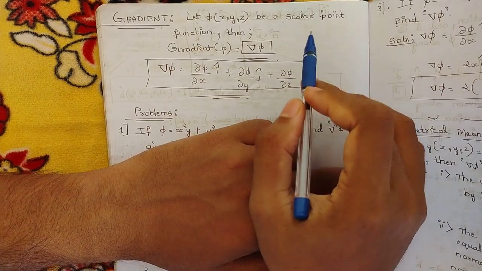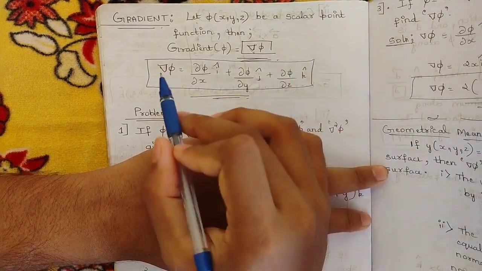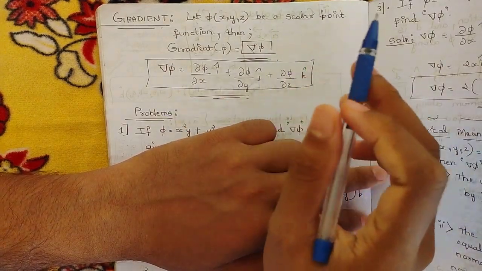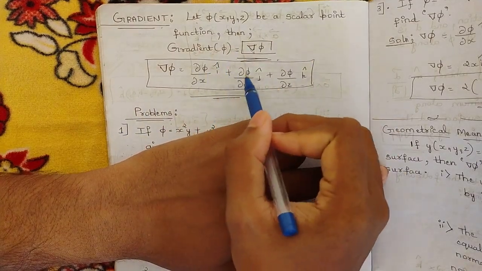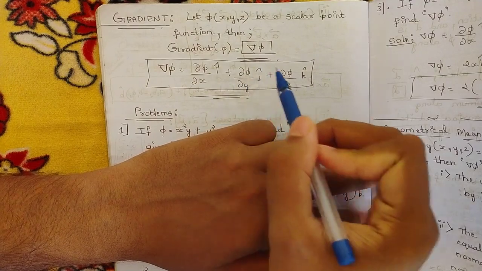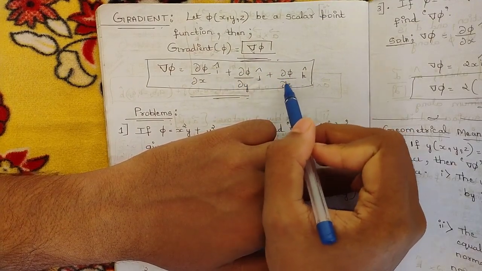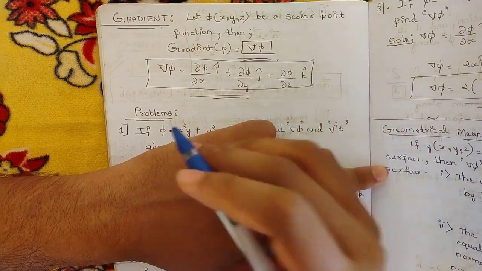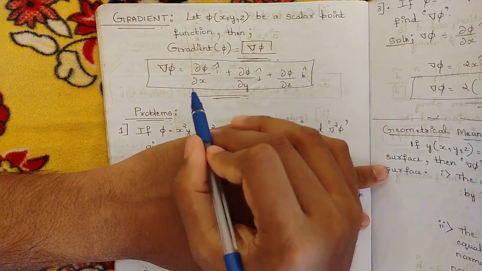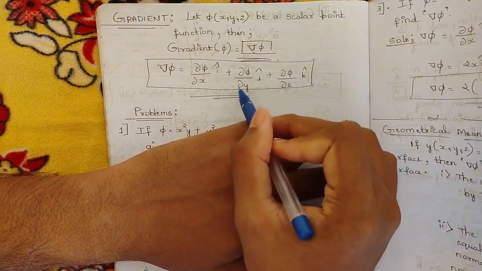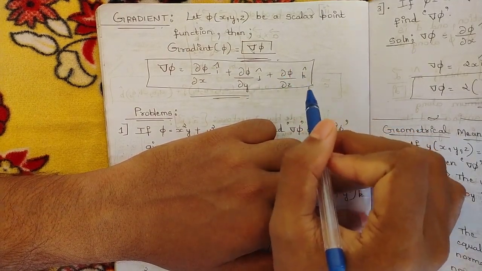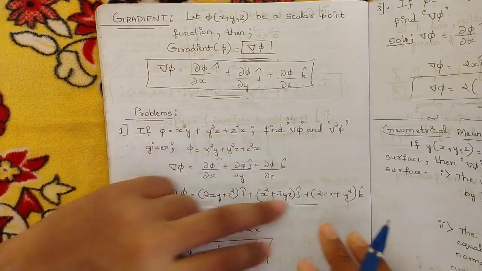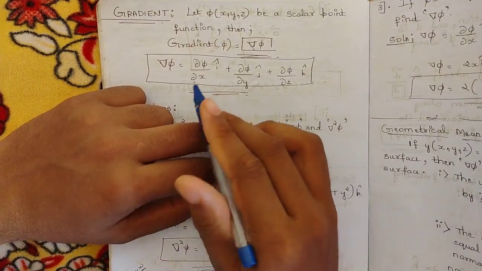For example, if we have an equation of phi, first what we should be doing is that phi we should be partially differentiating with respect to x into I cap plus dou phi by dou y into j cap plus dou phi by dou z into k cap. We should be separately partially differentiating first with respect to x, then we should be differentiating with respect to y, then we should be differentiating phi with respect to z. Okay. So in this way, the gradient is given. This is the formula for gradient.